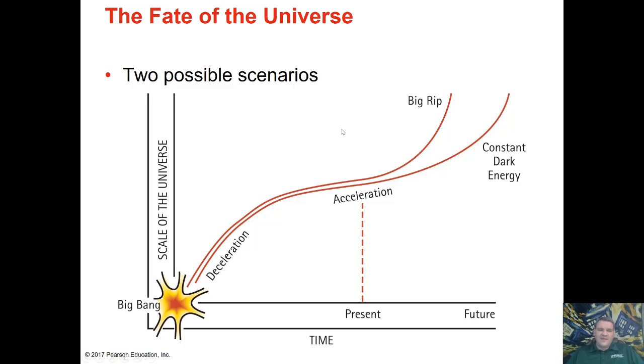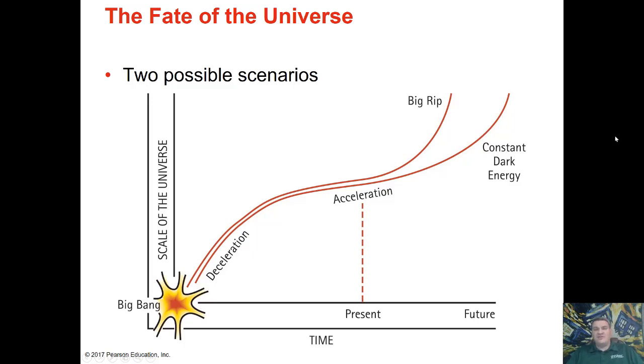One possibility, so in this graph, we're looking at how large the universe is. So down here, the universe is small, up here, the universe is large, and then along the bottom, we're looking at time. So at some point in the distant past, 13.8 billion years ago, we had the Big Bang, which caused the universe to begin to accelerate. Now, for a time, the universe actually did slow down, caused by gravity, until about 7.5 billion years ago, dark energy was able to become stronger than gravity, leading to the expansion of space speeding up. Now, two possibilities. We have the heat death.